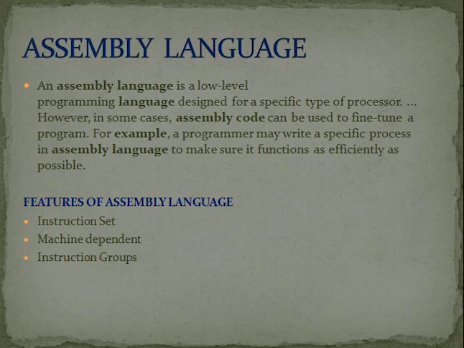Simple features of assembly language: it is an instruction set. That means an instruction set, a set of instructions, is called a program. Like that, it is an instruction set. Machine dependent, that means it is dependent on the machine only, because whatever program you are writing will be written on the computer machine only. You are not writing in a book or with pen and paper. So like that, group-wise instructions you are giving in the assembly language. These are the features of assembly language.